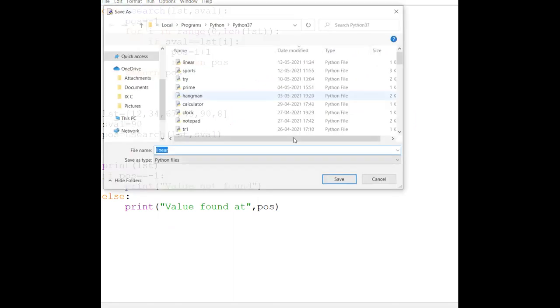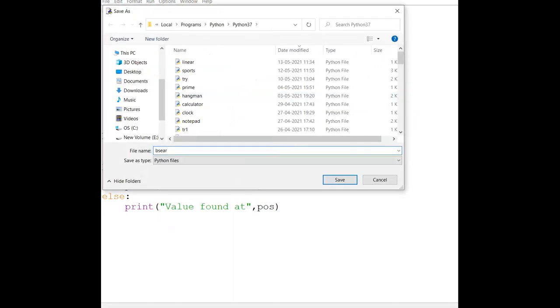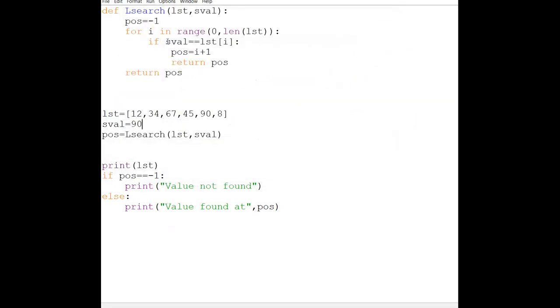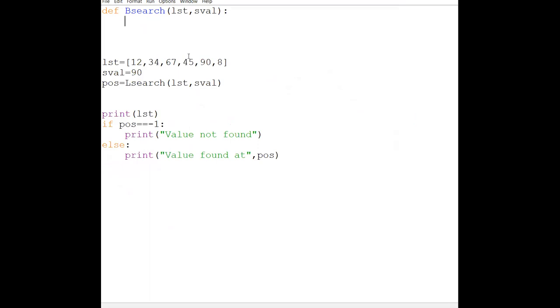The same program I'm saving with another name, binary search. Okay, I'm making binary search now. Fine. So see, all these things will be the same. First, I'm going to take input of the list, then the search value that I want to ask. Most important thing, now my list has to be sorted. So it is 5, 10, 15, 20, 25, 30, 35, 40, 45 and 50. Then I am going to search. Suppose I want to search for 40.